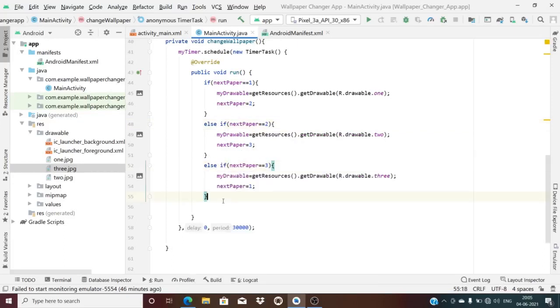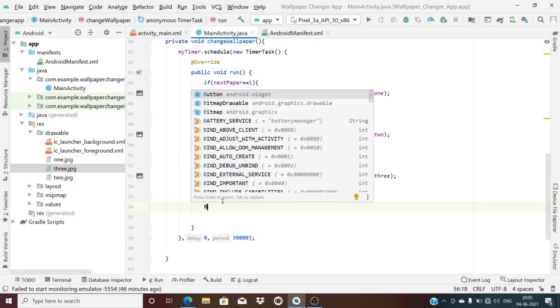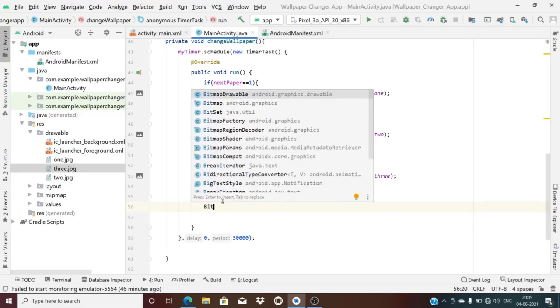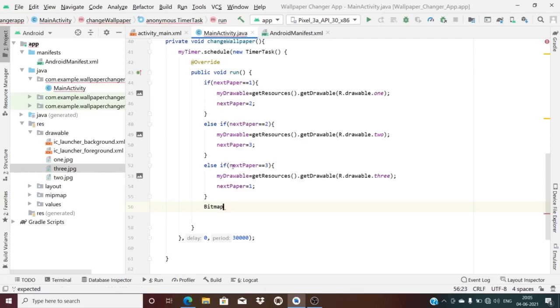After the last else if, I will use bitmap for putting my image into my drawable. I will name that bitmap image wallpaper; any name you can give.